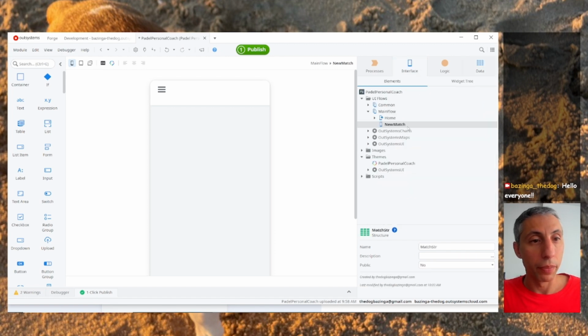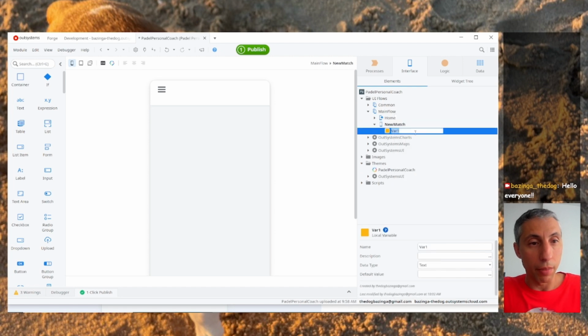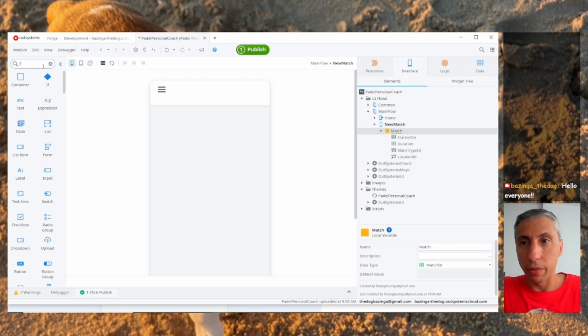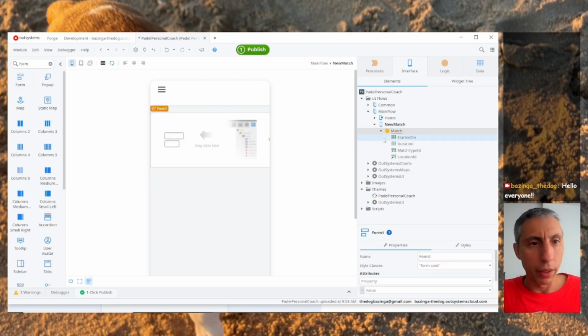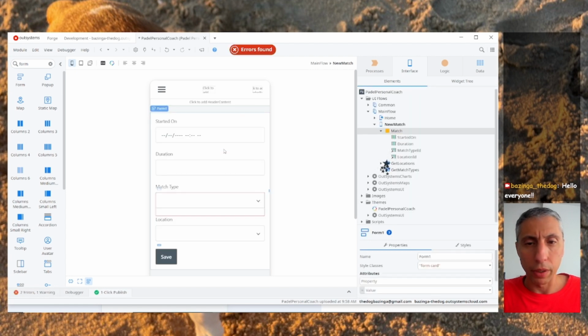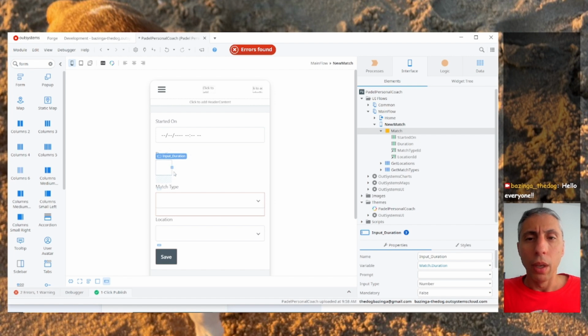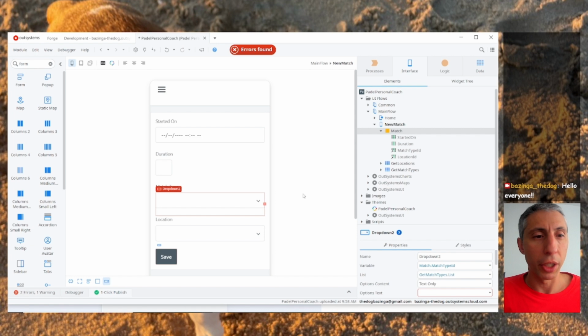Now we're going to have here a match. Let's just call this match again. I'm just going to lay out a form here, and on this form I'm going to put the match. So I have the duration. It doesn't need to be so big. Sorry. So started on, match type, and I'm also going to share here the label and the location.